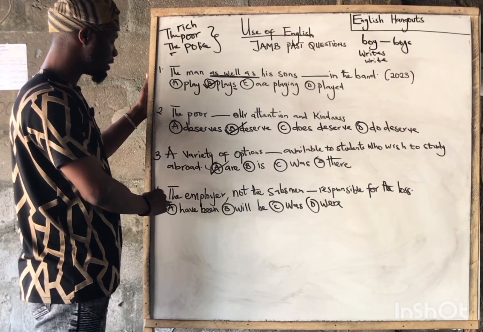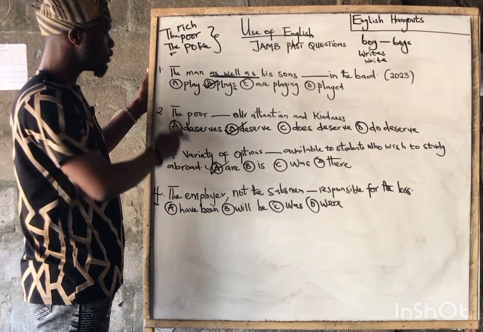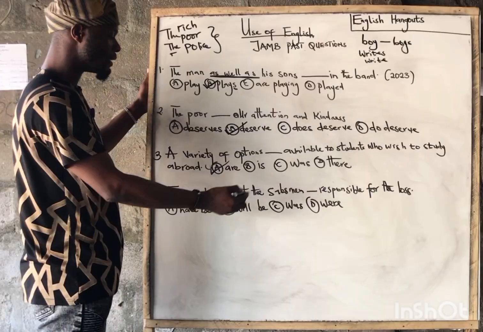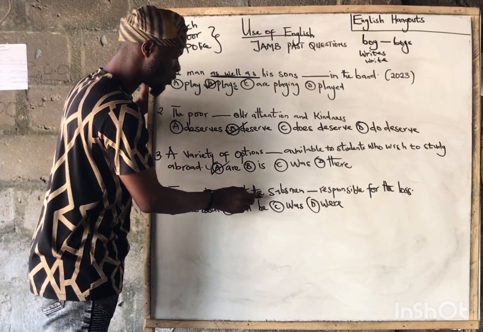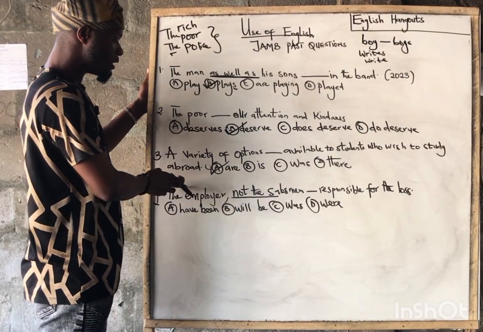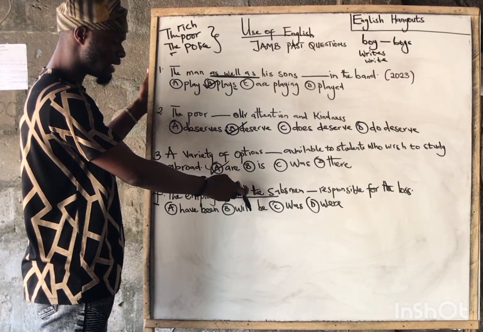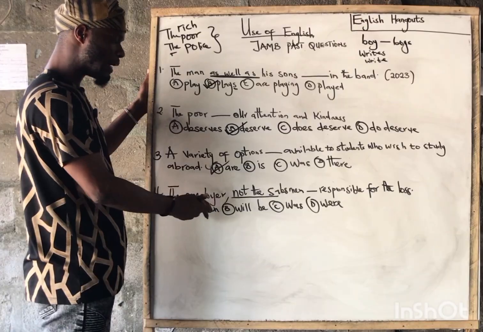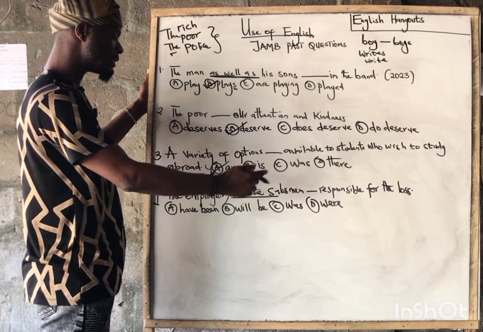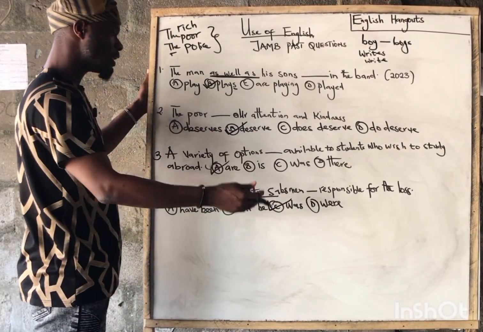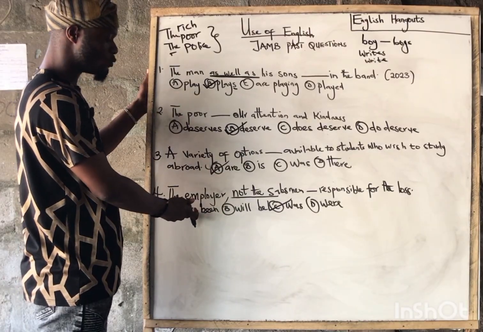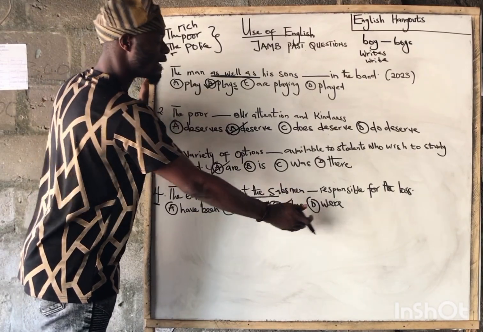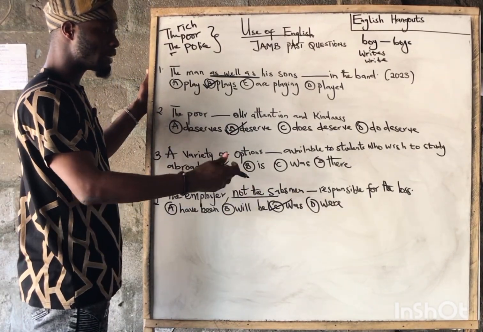And the fourth question here falls under the same category as the first sentence. The employer, not the salesman. Not the salesman here is an accompaniment word. So as a result, the first noun before these accompaniment words would determine the verb. As a result, we have the employer, not the salesman, was responsible for the loss. Were here is a plural verb in the past form, so it is not appropriate to fill in this gap.